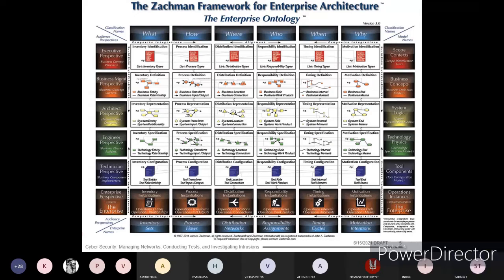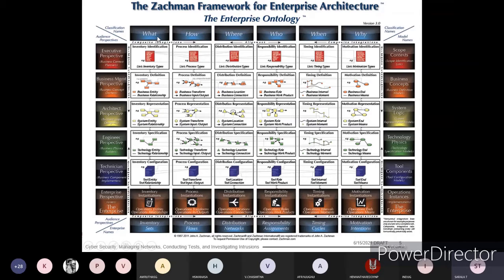Here, with respect to audience perspective, the executive perspective, that is business context, the planners, you can see here. In this, for each and every level of the row, you will be verifying with respect to the questions.